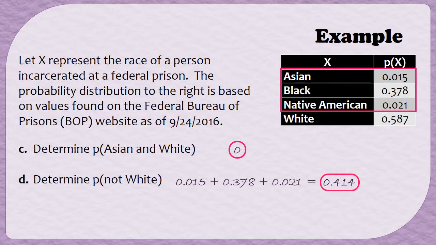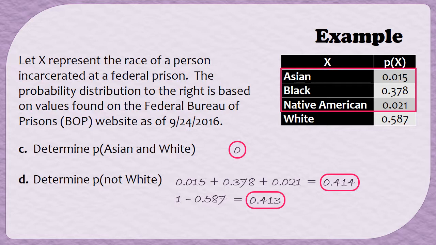An alternate way to determine this probability is to use complements. Remember that the probability of not white is the same as the probability of the complement of white. And the formula for complement says just subtract it from 1. So to find the probability that somebody is not white, I could just take 1 and subtract 0.587. Take 1 minus the probability of white, and I end up with 0.413.